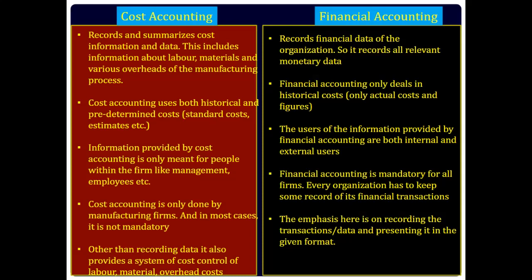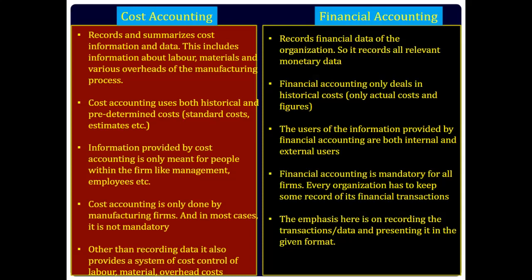Difference between cost accounting and financial accounting. Cost accounting uses both historical and predetermined cost. Financial accounting only deals in historical cost. Information provided by cost accounting is only meant for people within the firm, like management and employees. The uses of the information provided by financial accounting are both internal and external.